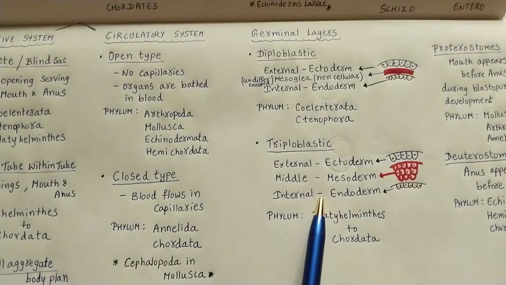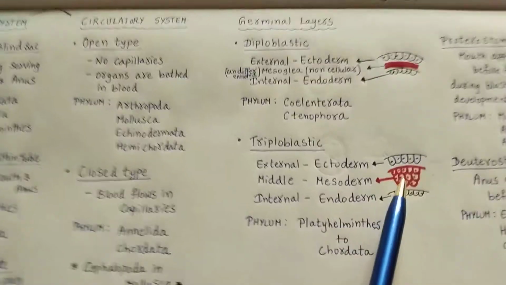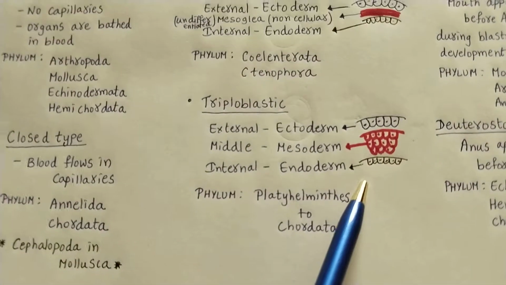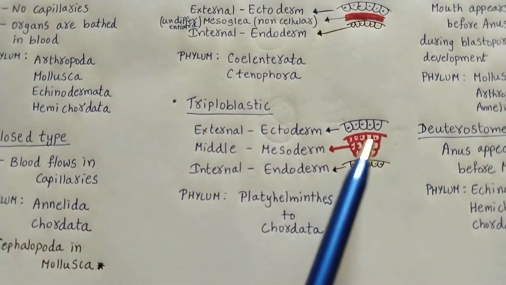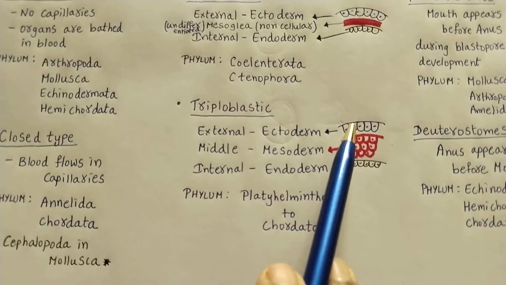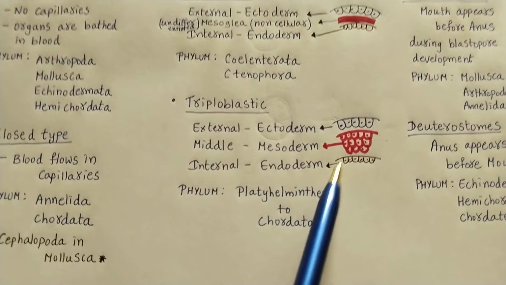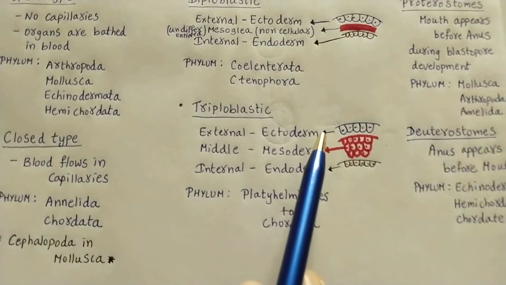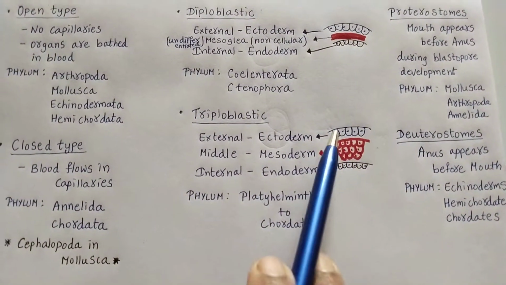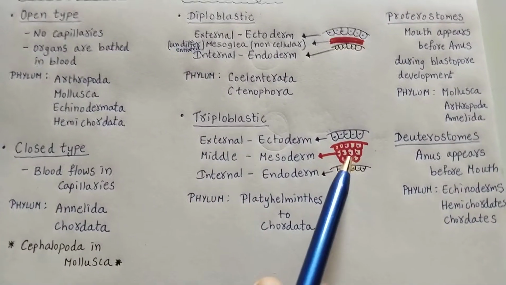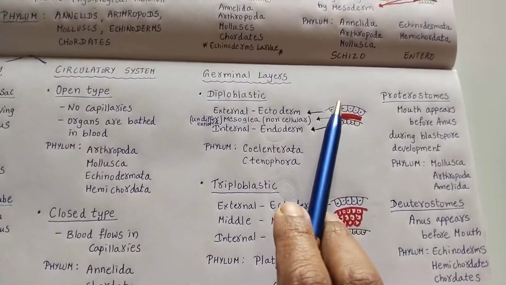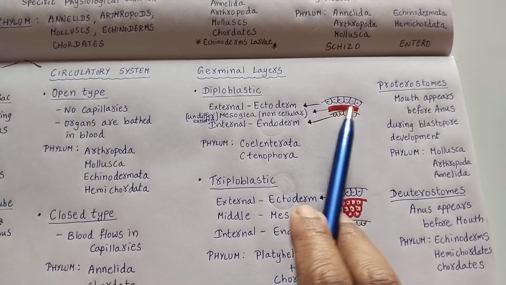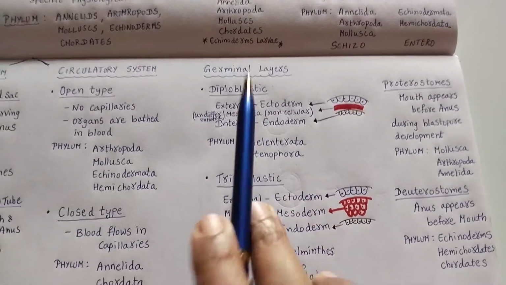Whereas triploblastic condition means mesoderm will be present in between the ectoderm and endoderm. Externally it will be ectoderm, internally endoderm, and in the middle there will be the mesoderm layer. If all three are present, tri means three, so it is triploblastic. If only two are present with the non-cellular layer, that is diploblastic.